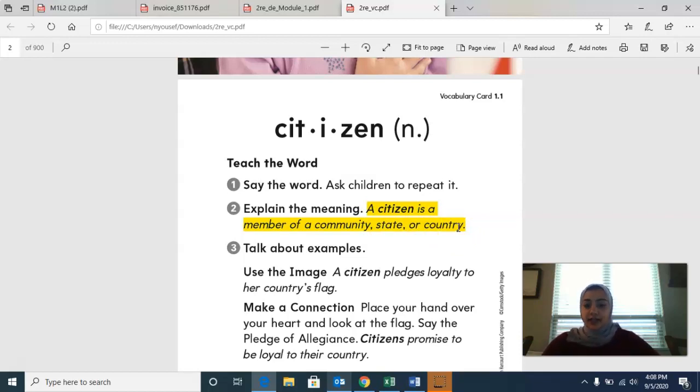She's pledging allegiance, or loyalty, to her country. It says citizens promise to be loyal to their country. So you are promising to be loyal to your country when we say the Pledge of Allegiance. That's what a citizen is. If you need more time writing down the definition of citizen, you can go ahead and pause this video here.